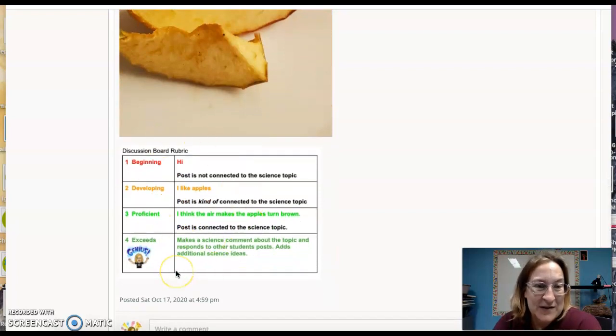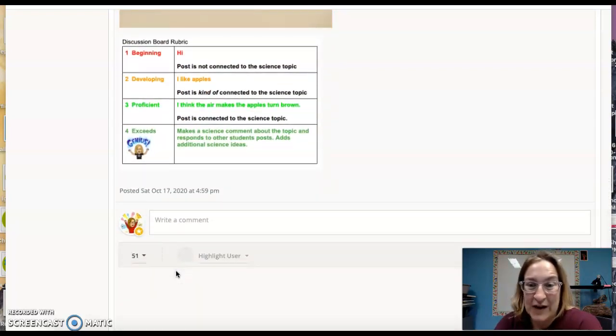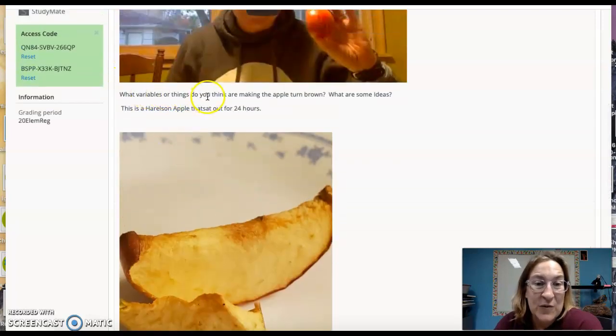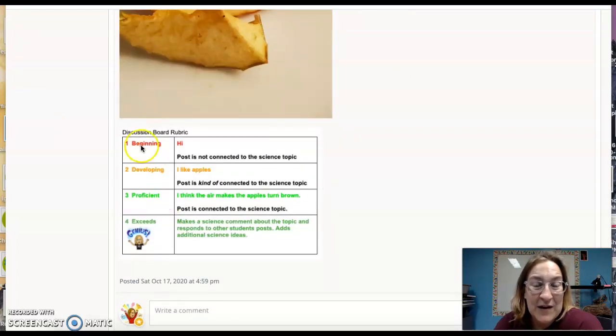And then I have a reminder of the discussion board rubrics. I do grade these discussion boards that are about a science topic. So the question for the discussion board is, what variables or things do you think are making the apple turn brown? What are some ideas? If you get on the discussion board and you write hi, I will give you 1 point, and that's called a beginning. I'm always happy that you're here and logging in, so I will give you a point for just the answer hi. If you write, I like apples, well, I'm glad, I like them too, and I'll give you, again, a point. You talked about apples, so your post is connected to the science topic.